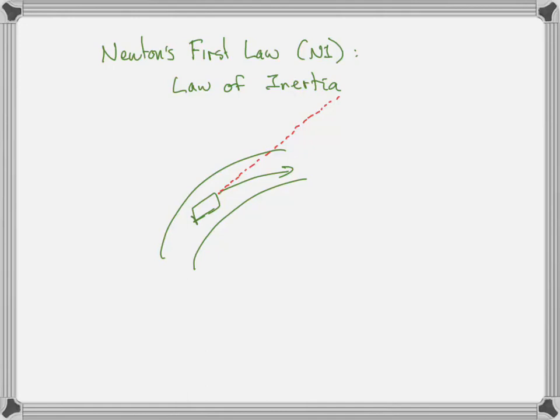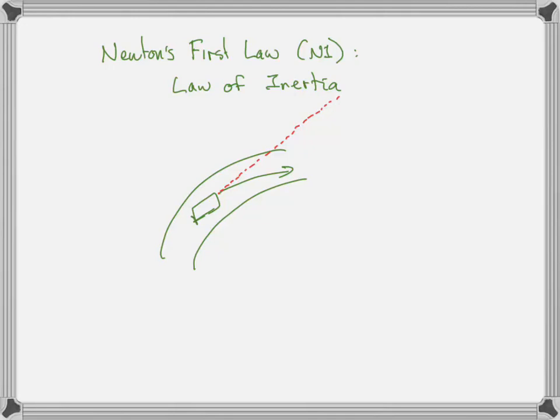What happens if you set your phone on a table and it's not going anywhere? It'll sit there, right? It's not going to go anywhere until a net force is exerted on it. All these bodies have a tendency to want to stay at a constant velocity. That's what the first law talks about. If you take away all the forces, they're going to do what they were doing to begin with.